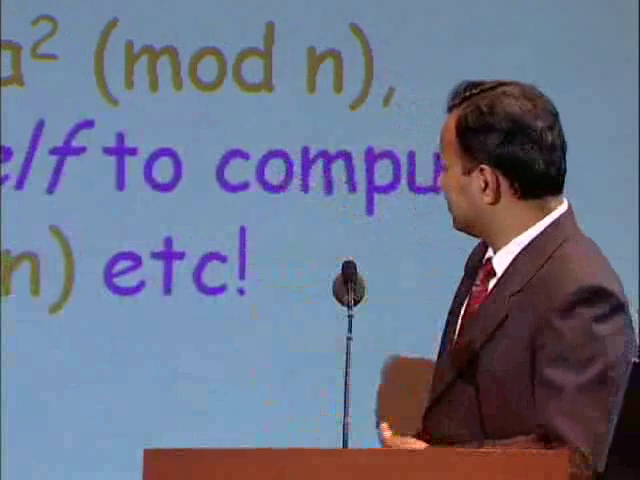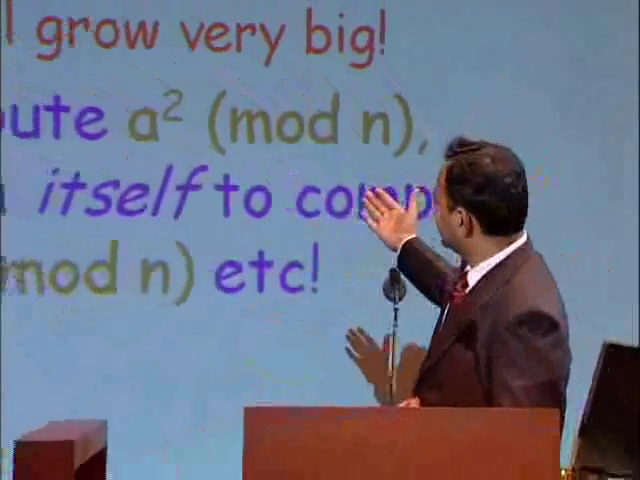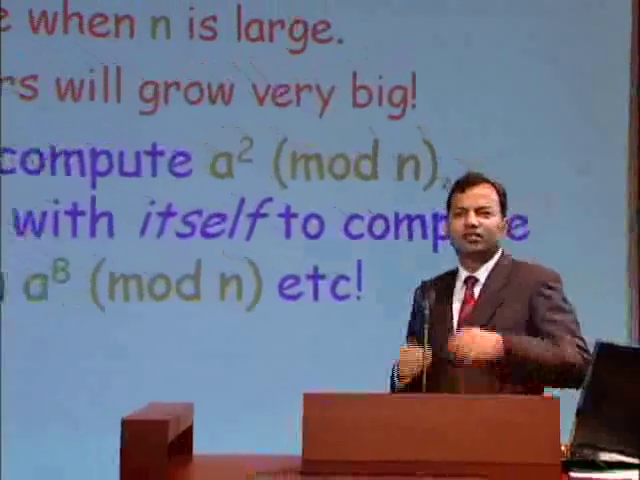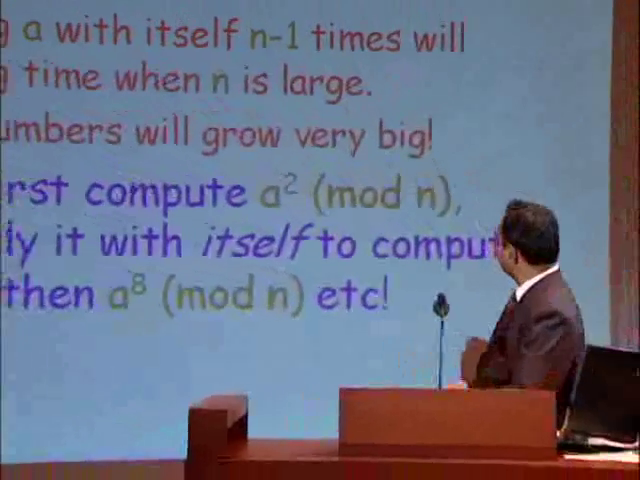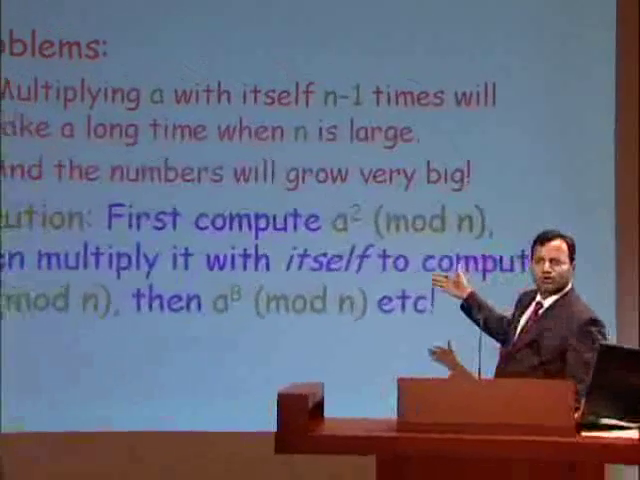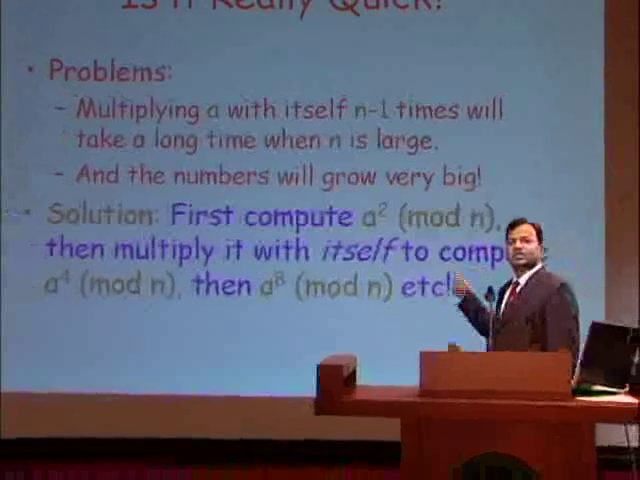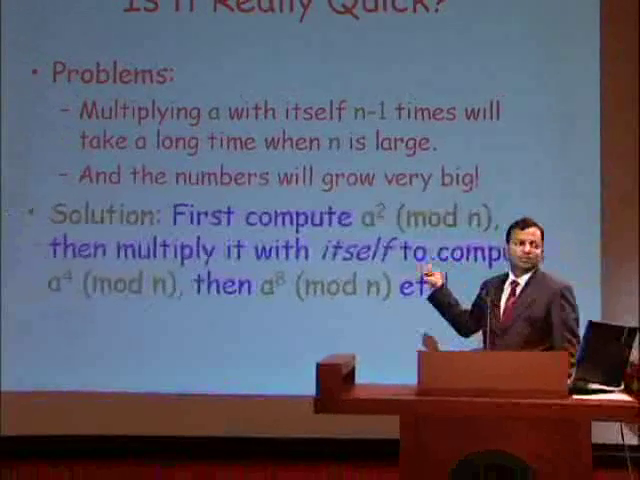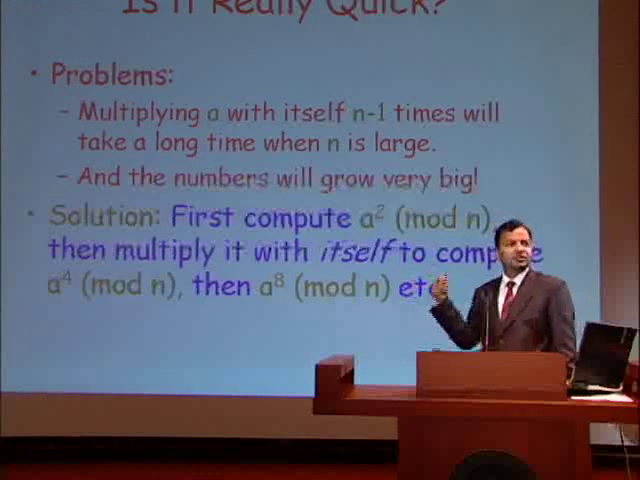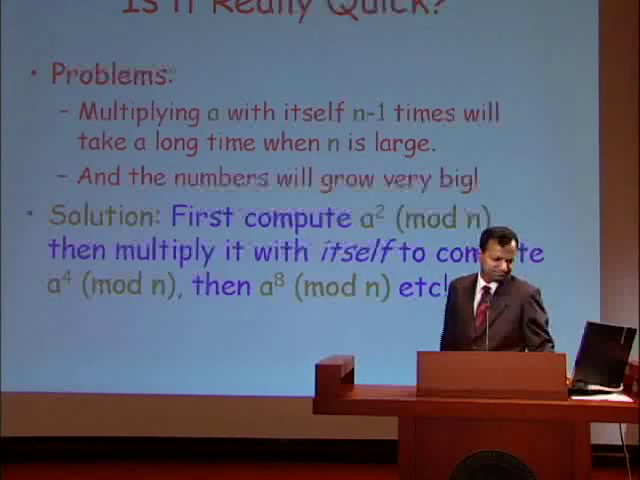But there is a simple workaround to these problems, which we call the repeated squaring trick in computer science. Start with a, compute a square, go modulo n, so it's a small number. Then multiply that number with itself, and that will give us a to the 4. Then multiply that number with itself, that will give us a to the 8. So we can very quickly compute a to the n.